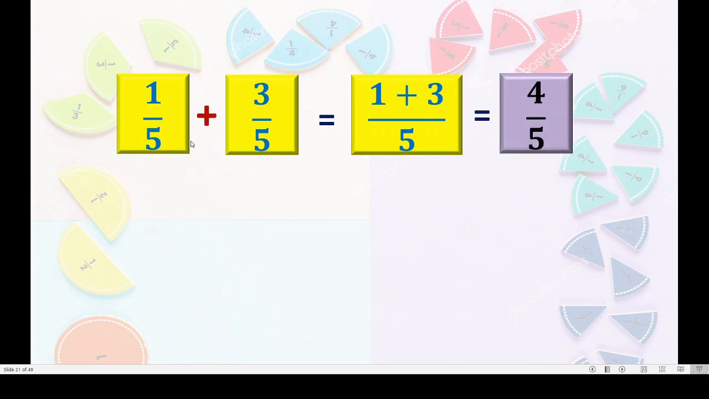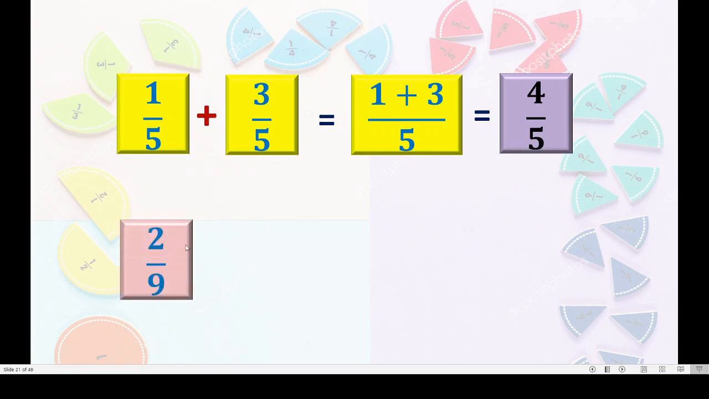Isn't it? Means in one object we have divided that object into 5 equal parts and we have taken, first 1 part, then afterwards 3 parts. So 1 plus 3 is nothing but 4. Means we have now taken 4 upon 5 parts of that object. Yes dear children, the condition is the denominator should be the same here. Okay, remember, see here also 5, 5, 5, 5.